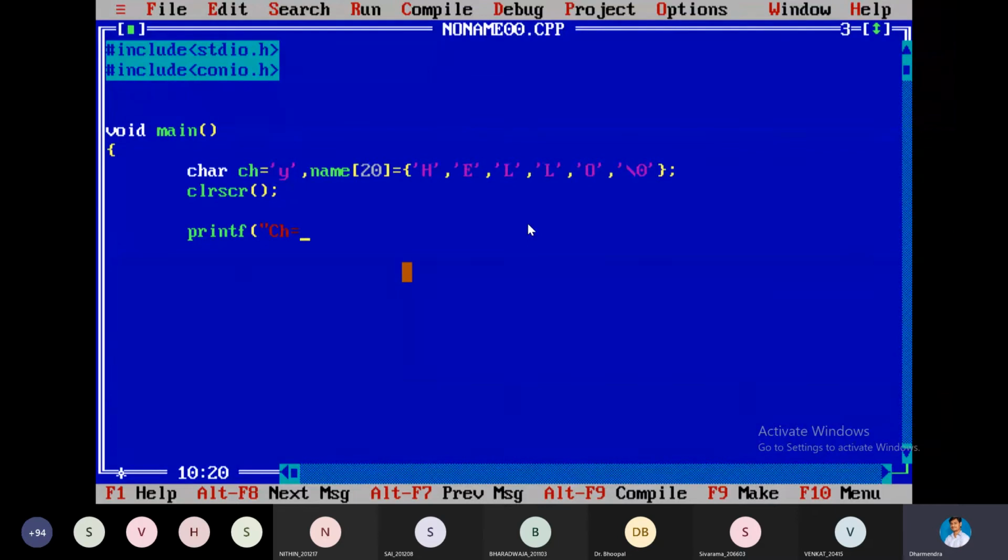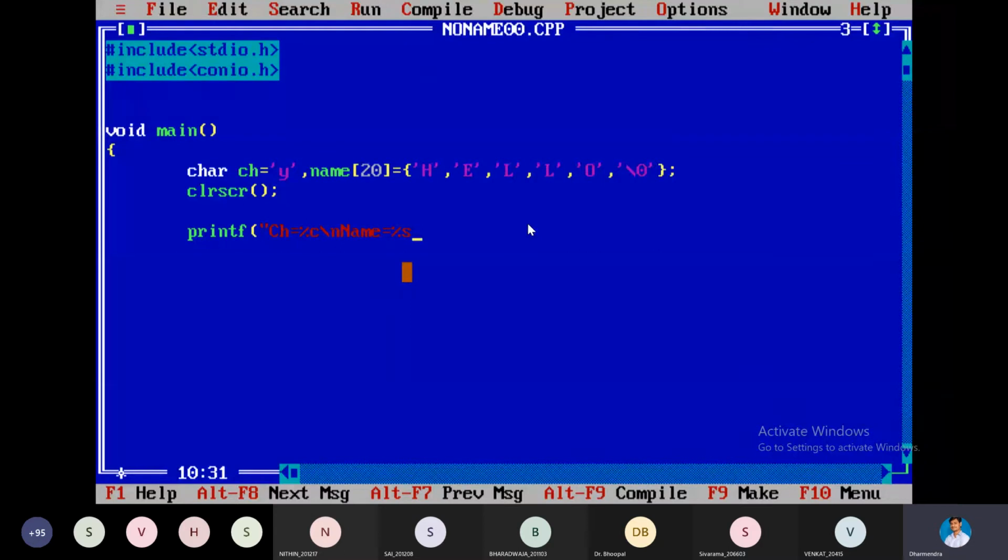What is the format specifier for character? Percent c. In the new line, I'm giving the escape character. I'm printing name is equal to percent s. Here the string will be represented, and the format specifier is s.